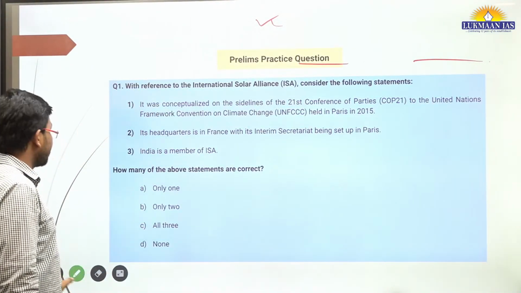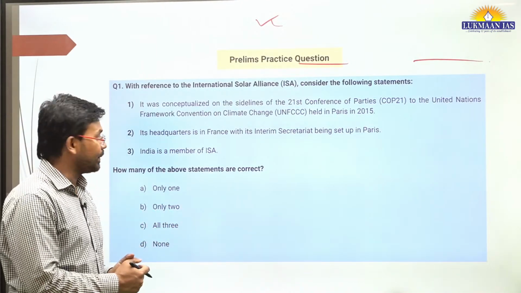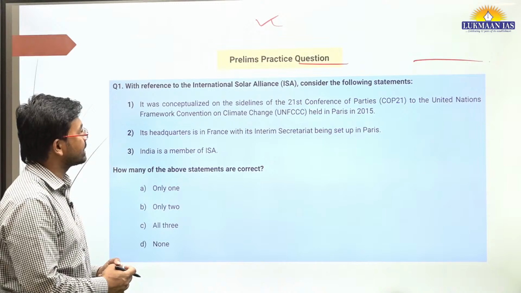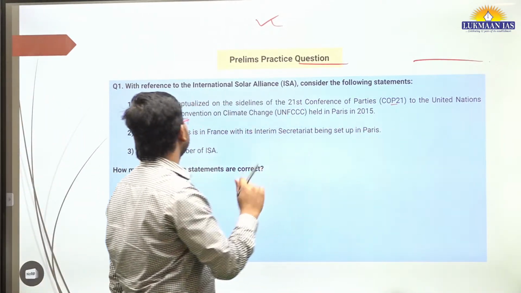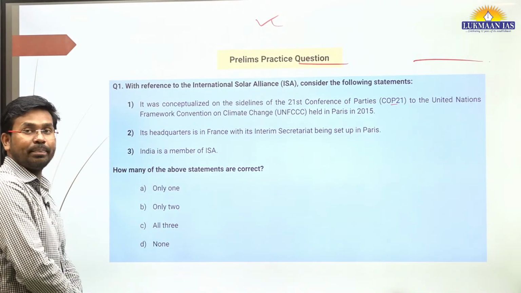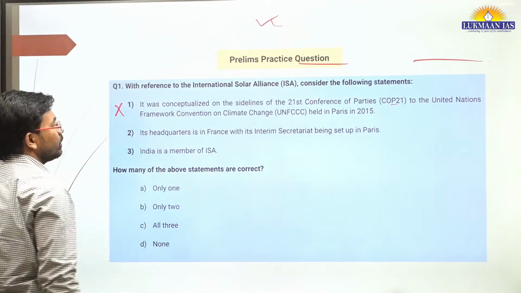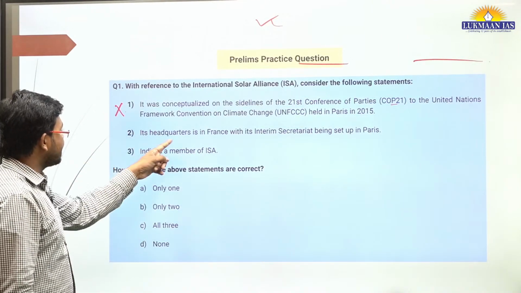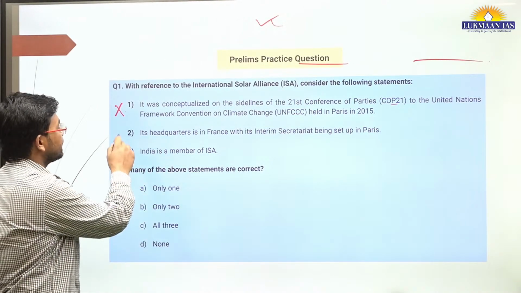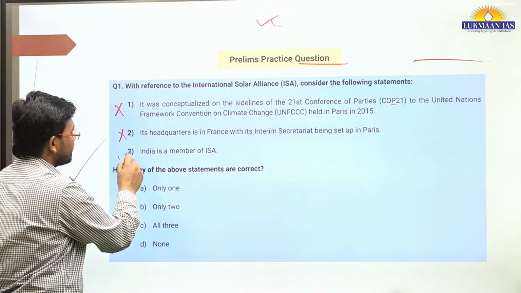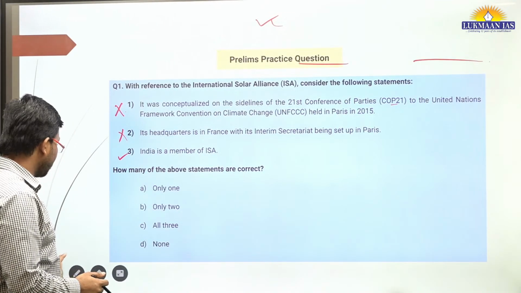So there is a question: with reference to International Solar Alliance, consider the following statements. One, it was conceptualized on the sidelines of the 21st Conference of Parties to the United Nations Framework Convention on Climate Change held in Paris, 2015. This is wrong. Two, its headquarter is in France, with its interim secretariat being set up in France. Three, India is a member of ISA. This is right. How many of the above statements are correct? Only one of them is correct.